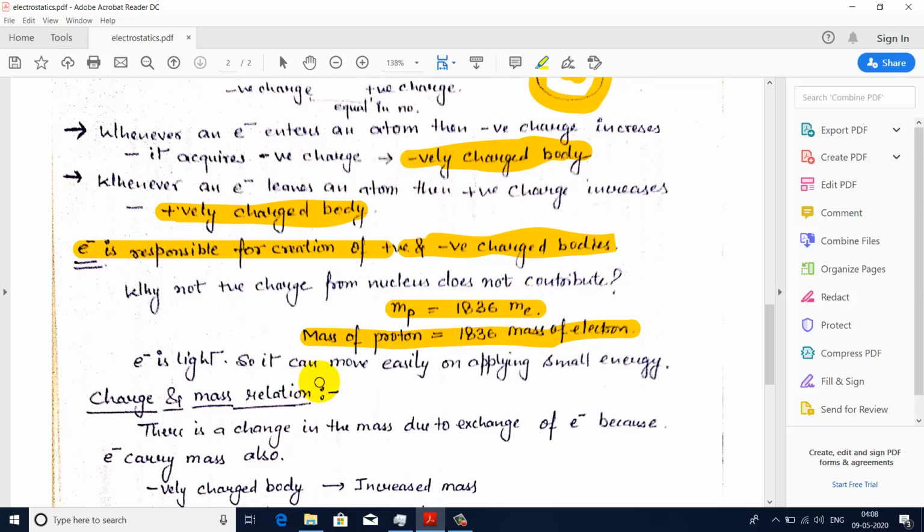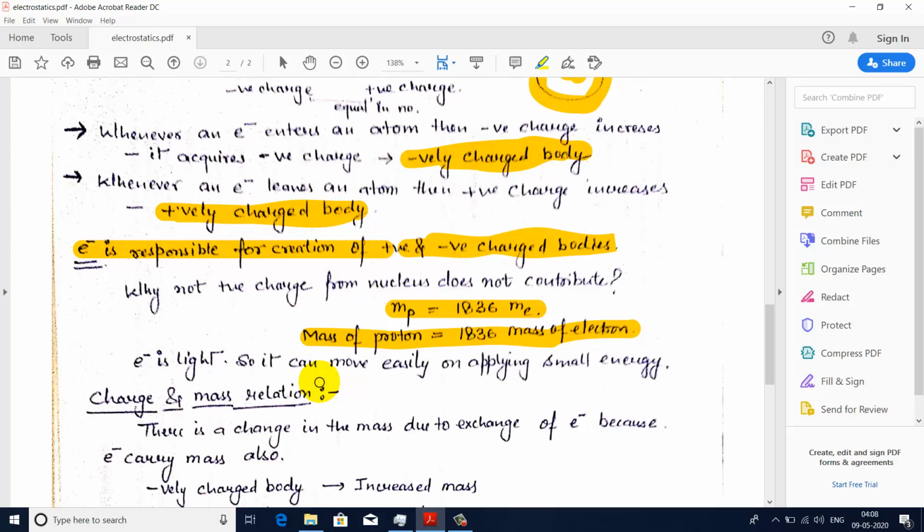So it is easy for electrons to move quickly, because if a person is light in weight, then they move quickly, and if a person is heavy in weight, then they will not move as quickly as compared to the person that is light in weight. In the case of proton and electron, the proton is heavy and the electron is light in weight, so the electron will move quickly.